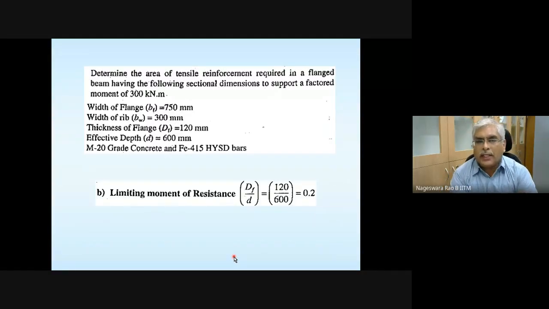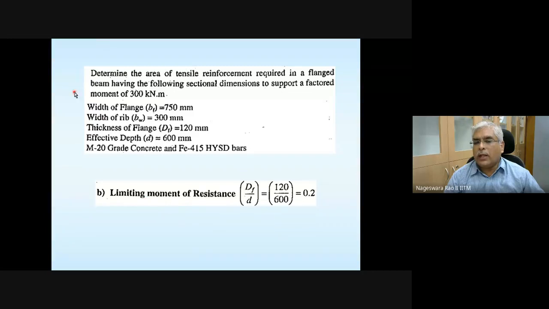Determine the area of tensile reinforcement required for a flanged beam having the following sectional dimensions. The factored moment is also given, that is, the moment it needs to resist. Your job is to find only the tension reinforcement. Other dimensions are given to you. Grade of concrete is given, grade of steel is given. So please cross-check.